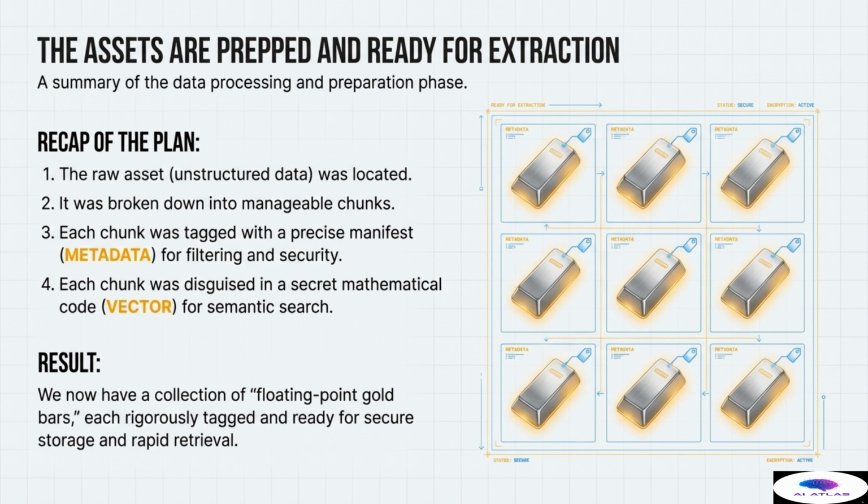The successful result of this meticulous preparation is that we now have a collection of perfectly prepared assets, which we affectionately refer to as floating-point gold bars. Each bar is rigorously tagged with metadata and encoded as a vector. They are now ready for secure storage and, most importantly, rapid retrieval by our Retrieval Augmented Generation system, ensuring high accuracy, speed, and uncompromised security.